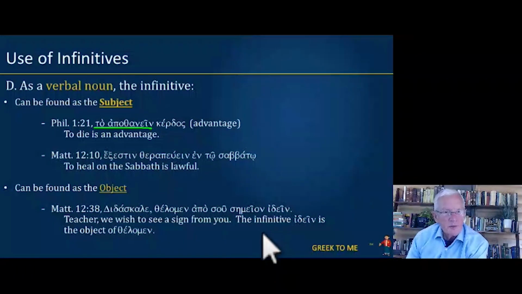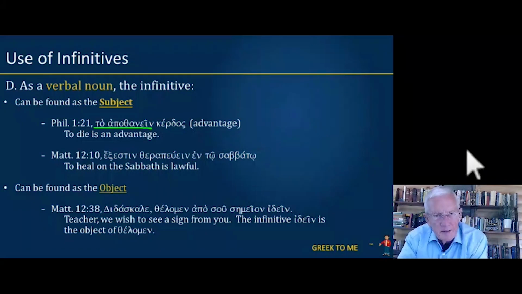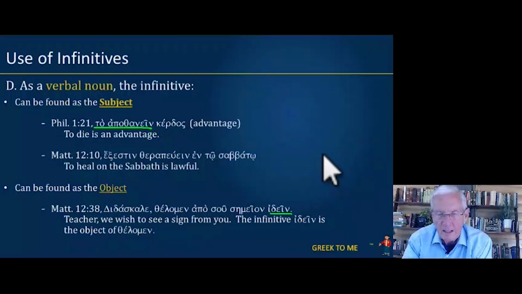As verbal nouns, the infinitives can also be found as the object. Let's pronounce Matthew 12:38. Didaskale thelomen apo sou semeion idein. Teacher, that's the vocative. Thelomen, we wish. From you, sign. Idein is a second aorist active infinitive from horao. So we wish to see a sign from you. That's the direct object of what we wish.